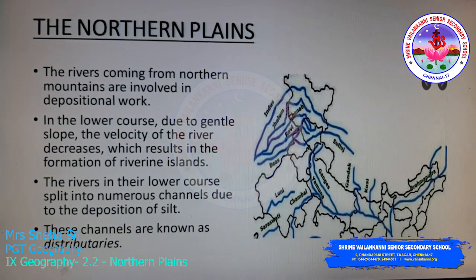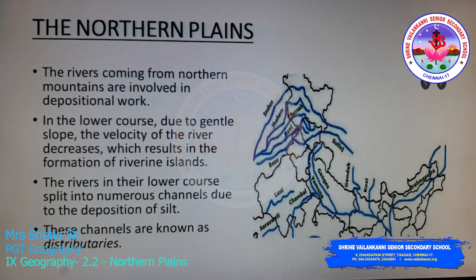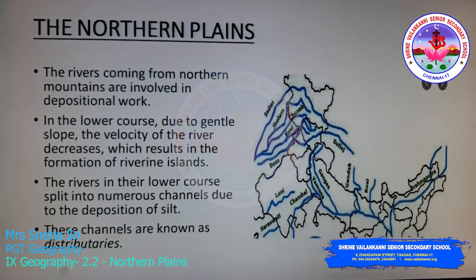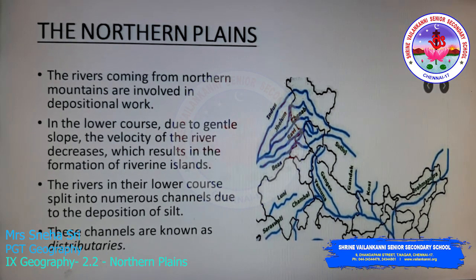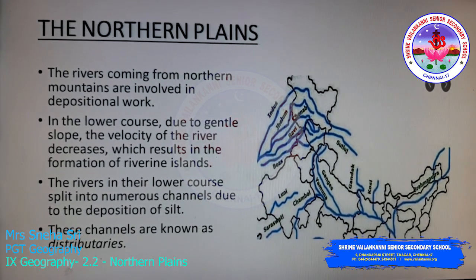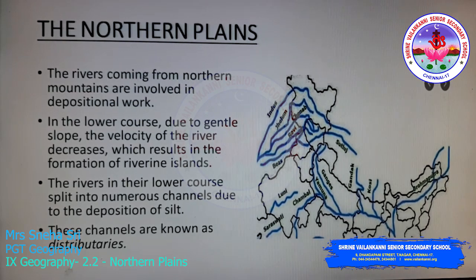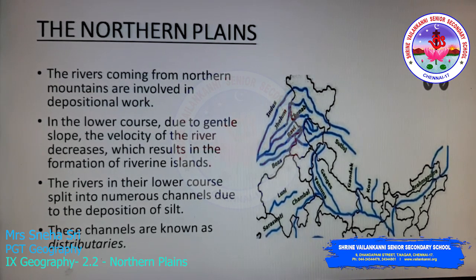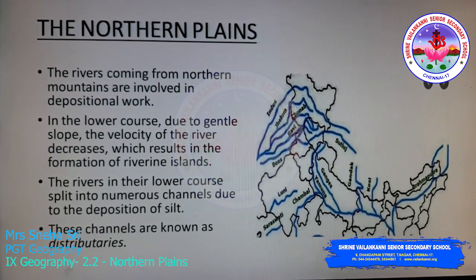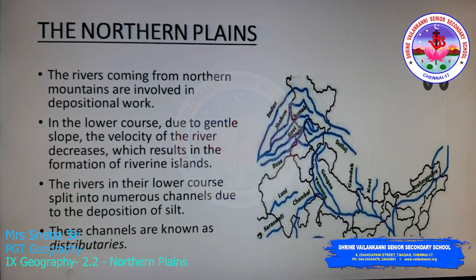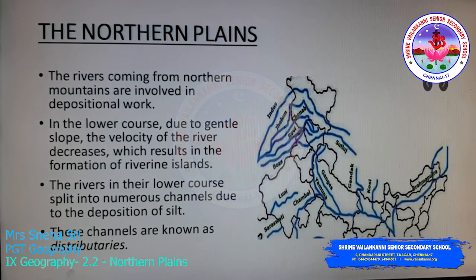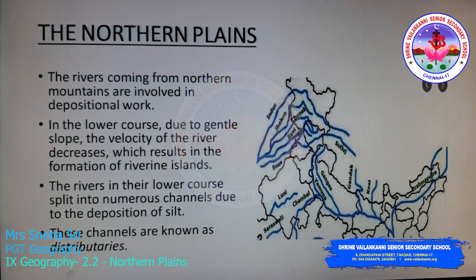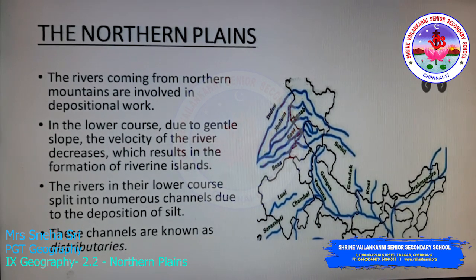In the lower course, due to a gentle slope, a slope of low elevation, for example a slope with an angle of inclination of 20 or 25 degrees, the velocity of the river decreases. That is, the speed of the river water decreases, which results in the formation of riverine islands.